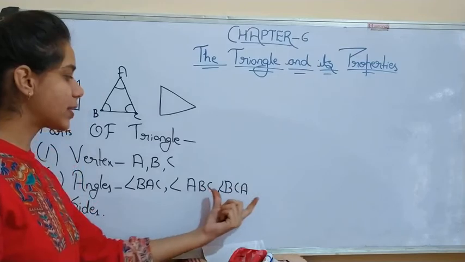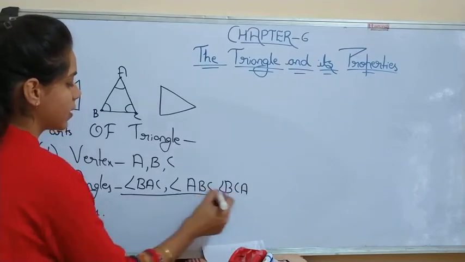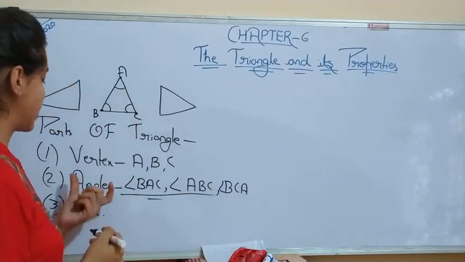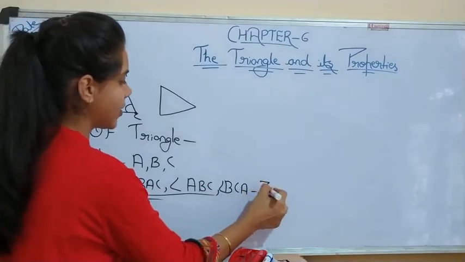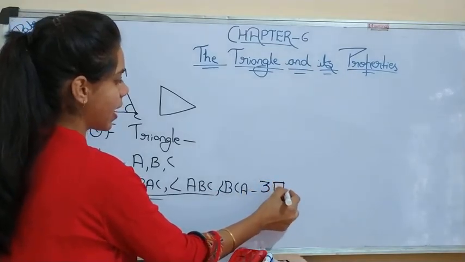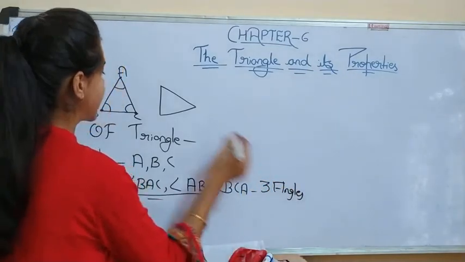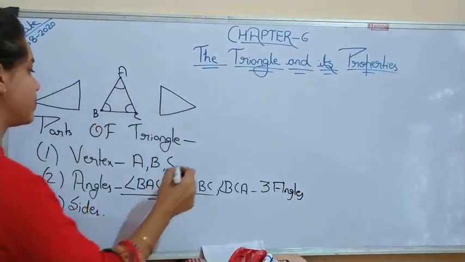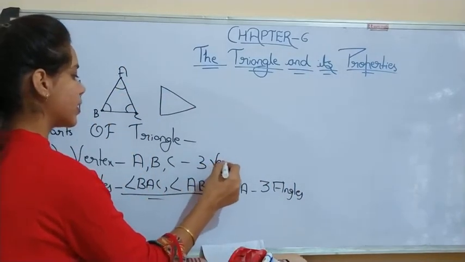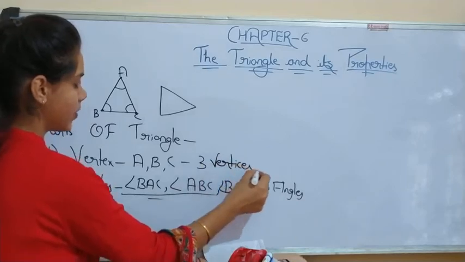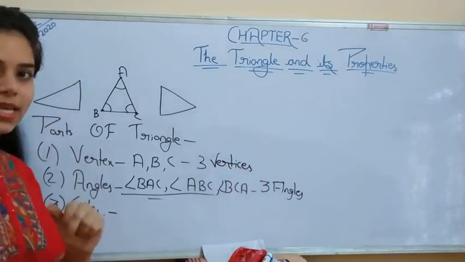So there are 3 angles in any triangle. 3 vertices, 3 angles and 3 sides.